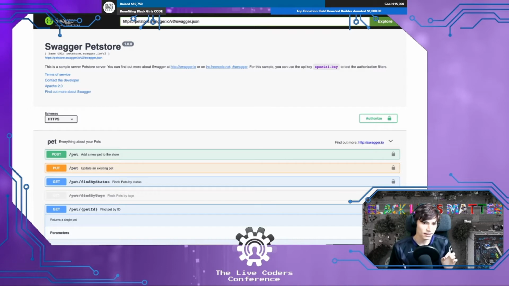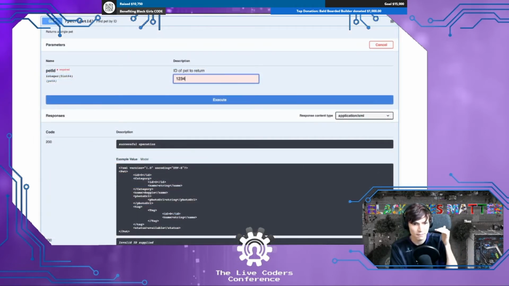It's nice to see a UI version of what your REST API does, but it also goes a step further and allows you to actually make requests against that REST API. So in this case, /pet ID, you can put in the pet ID you want, hit execute, and you get back the response.